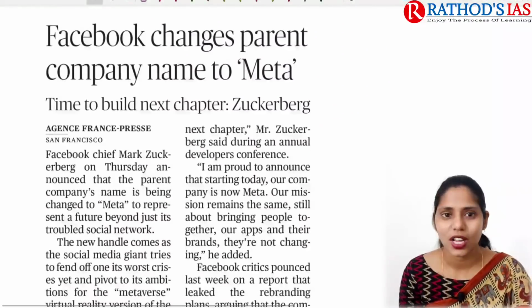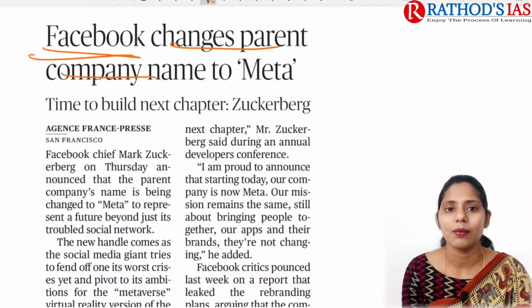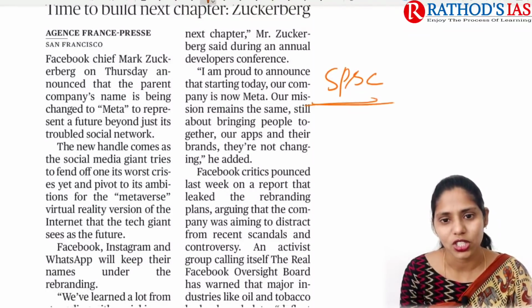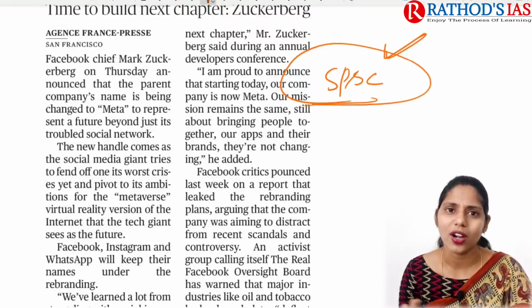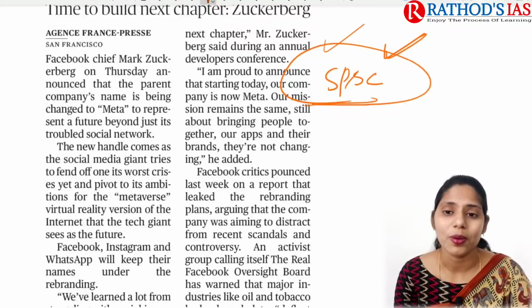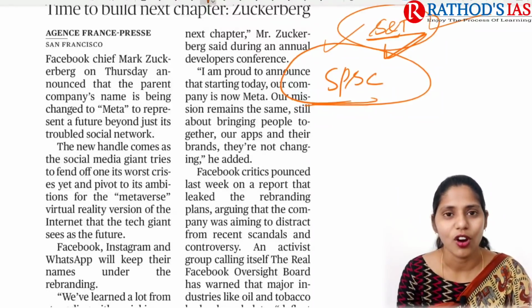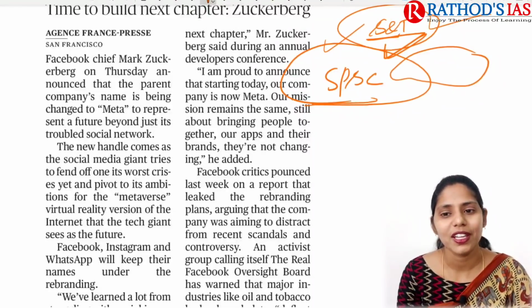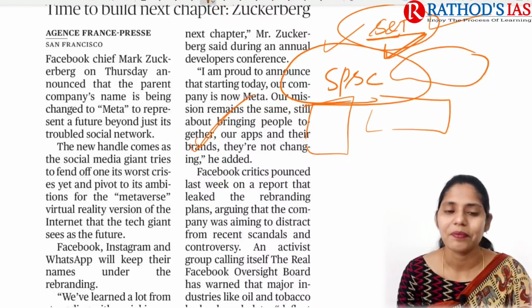Now let us move on to the next topic. It is about Facebook. Facebook changes its parent company name to Meta. If you are preparing for any State Public Service Commission examinations, you can get a question like: recently Meta was seen in the news, what is it related to? They will give options which are related to science and technology also, for example, a recent asteroid which was found, or a recent exoplanet. So they will give you 4 options, and you have to select the correct option. Here Meta is nothing but Facebook's changed company name.